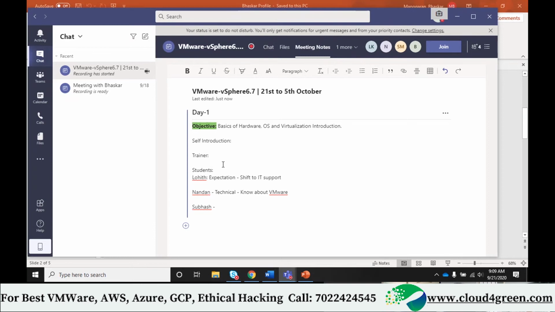So what I'm expecting from the VMware is that I can have a good knowledge. I don't want completely core knowledge because that is not my field, but I want a core knowledge. I just want to enhance my knowledge in VMware so that I can handle image-related things, like how you do snapshots and take the image backup.